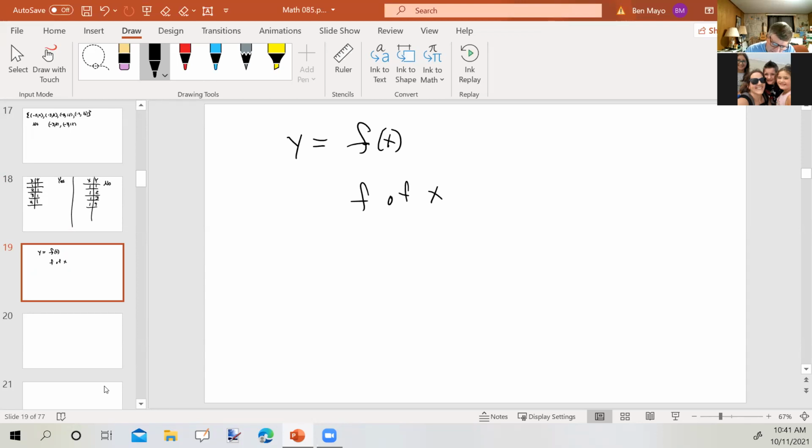So y equals, we call this f of x. Now, this is a bit confusing. It's function notation. Looking at it, it looks like f times x because there's parentheses around the x, and we're taught that that grouping symbol can imply multiplication. In this case, it's not multiplication. Also, its long description would be f is a function of x, but we abbreviate that and say f of x.